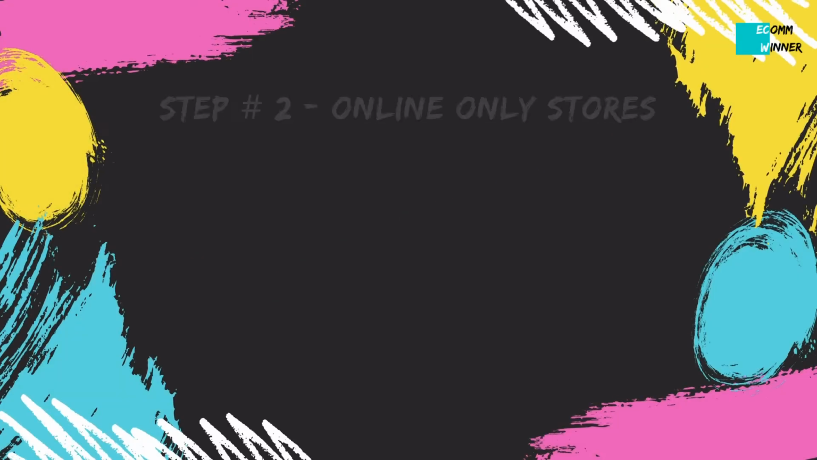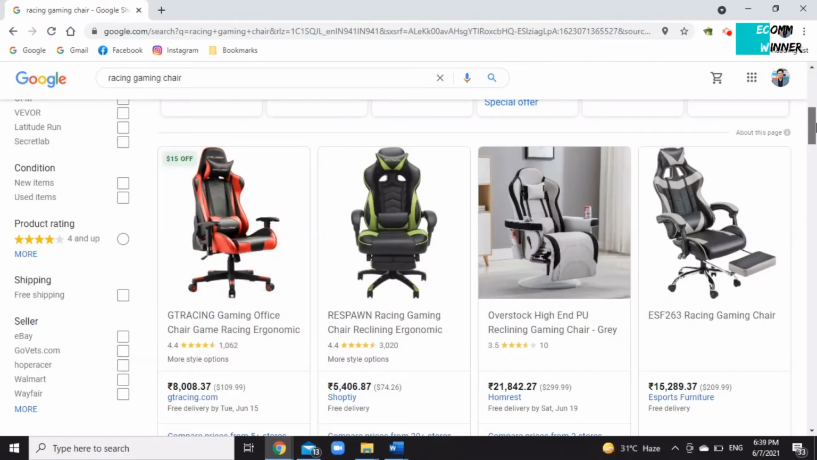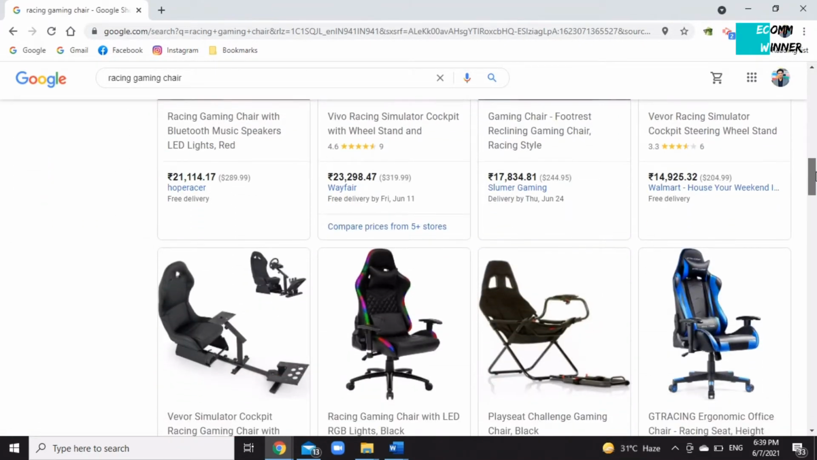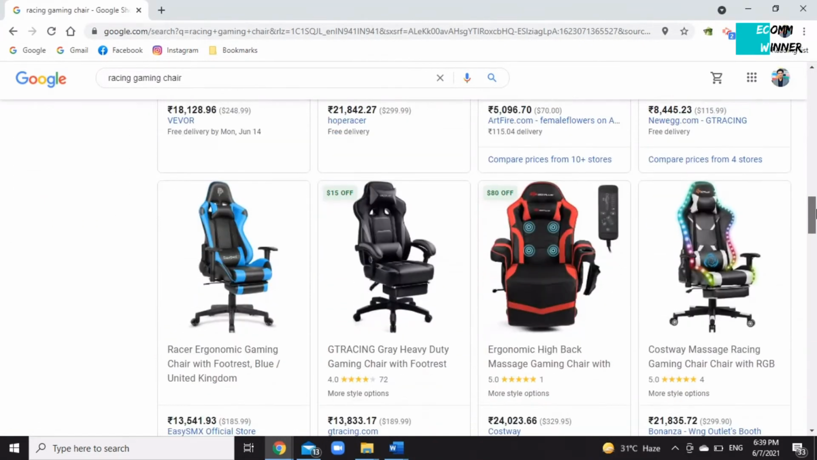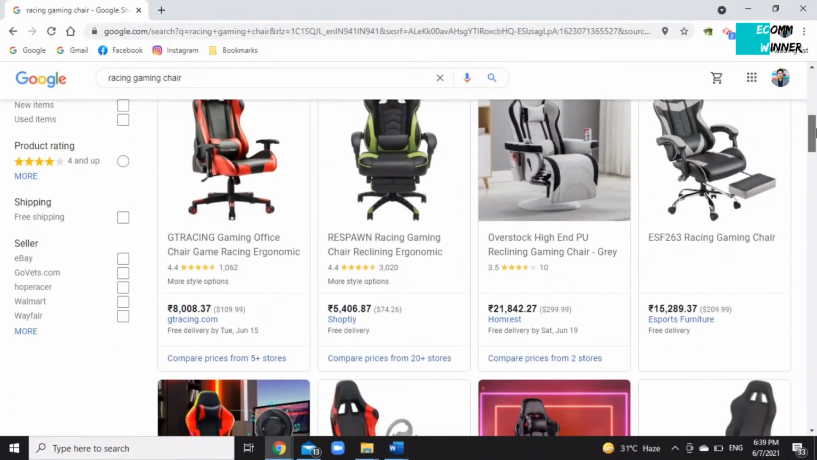Step number 2 is finding online only stores. Once you have listed all the top e-commerce stores, then you need to go to their contact us page and see which of these stores have a physical location or a showroom. And you need to remove them from your list, as we are looking only for the stores which are online only.